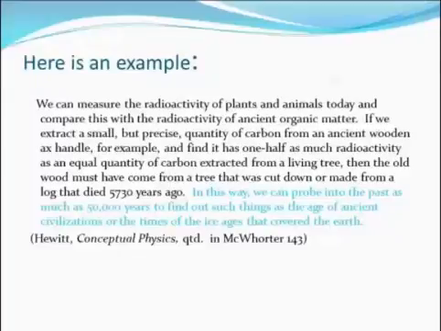In this way, we can probe into the past as much as 50,000 years to find out such things as the age of ancient civilizations or the times of the ice ages that covered the earth.